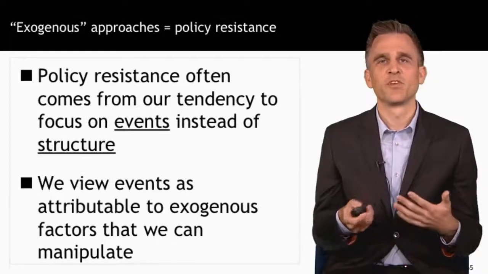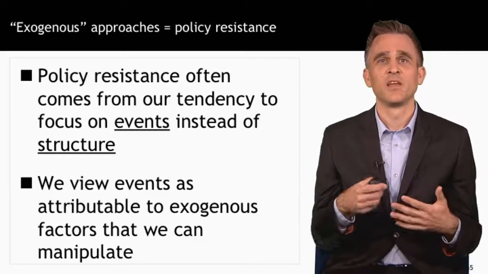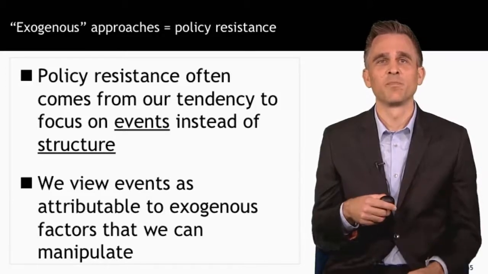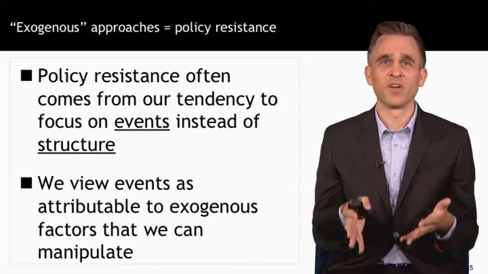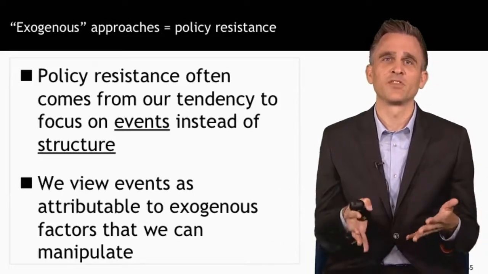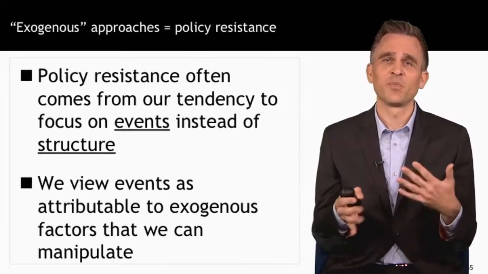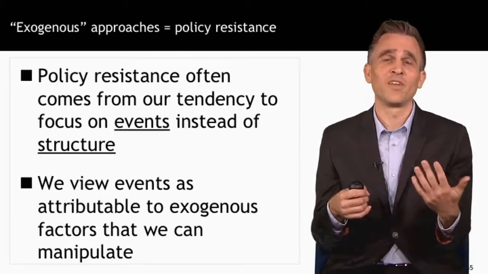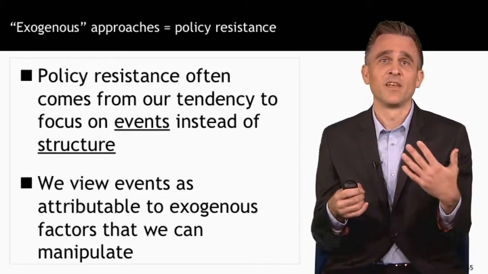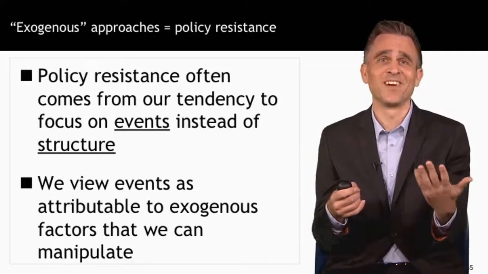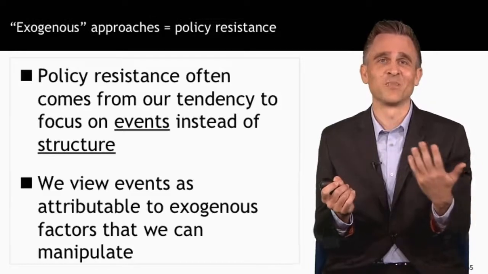Policy resistance often occurs when we take an exogenous approach to a complex problem like obesity, and I'll explain what I mean by that in more detail. Policy resistance occurs when we focus only on events or specific variables instead of thinking about the underlying structure. We see an event and we think that one thing caused it. So for example, let's say I'm walking home from work one day and I just get hit by a bus. Our instinct is to see that as an exogenous event. I mean, I got hit by a bus. Is there really anything endogenous or structural about that? It's one specific thing that had a direct effect on another specific thing.